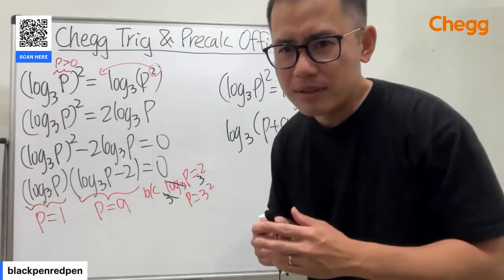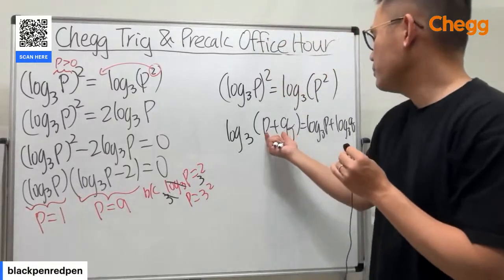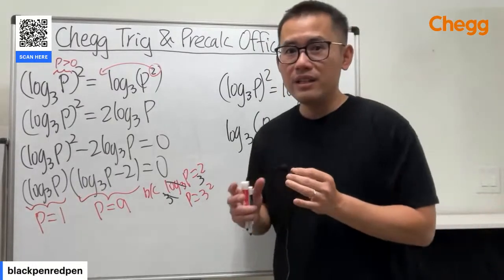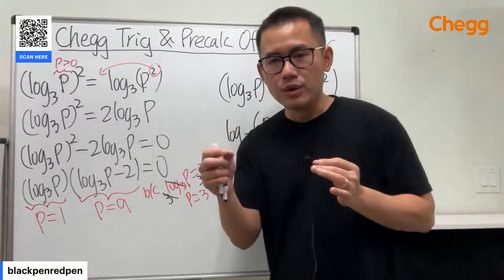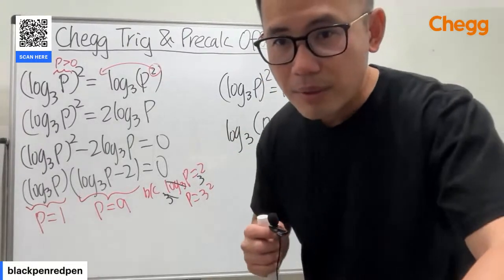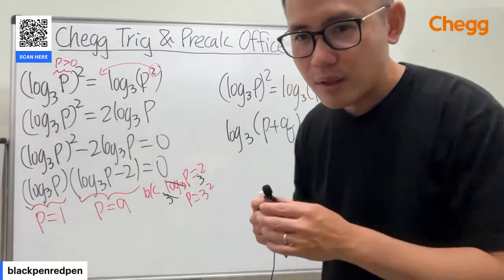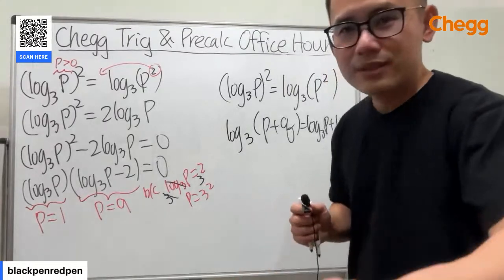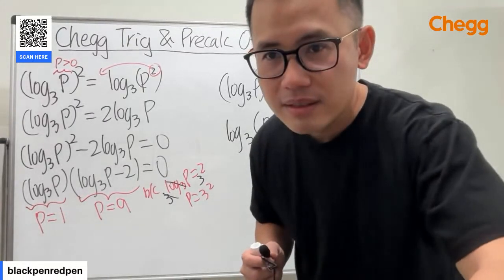p and q cannot be 0 because otherwise, if the input is 0, log of anything that's 0 is not defined. But I'm just going to leave it like that because I think the rest will be pretty straightforward. So yeah.